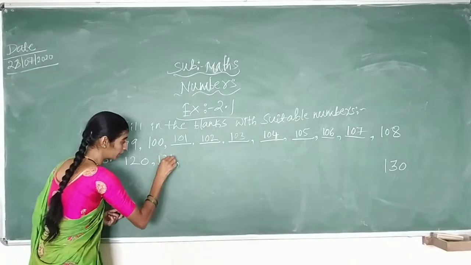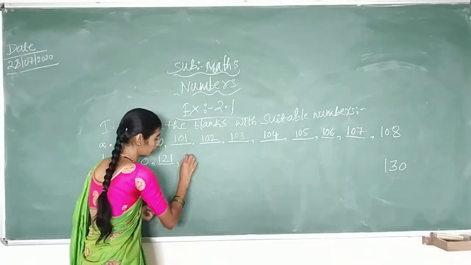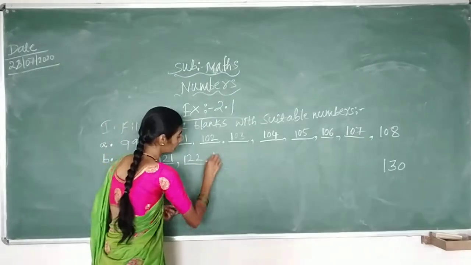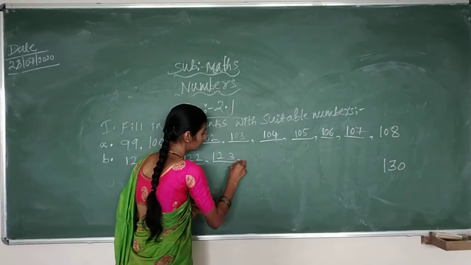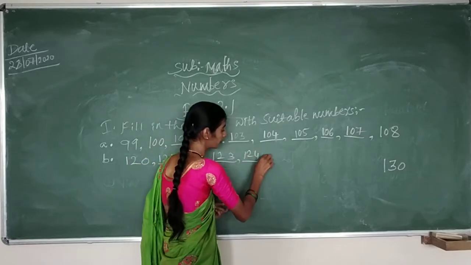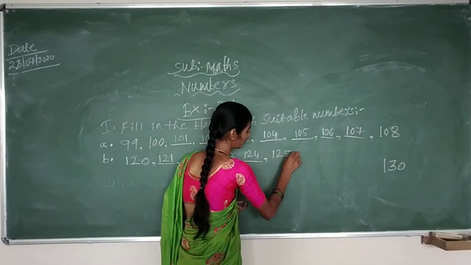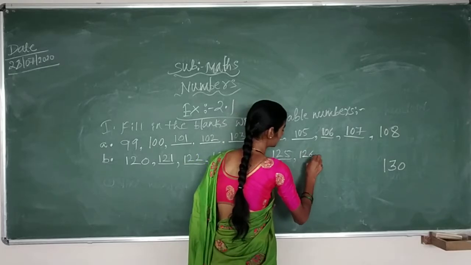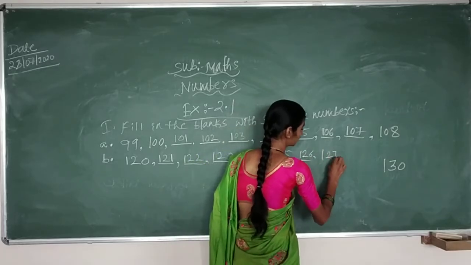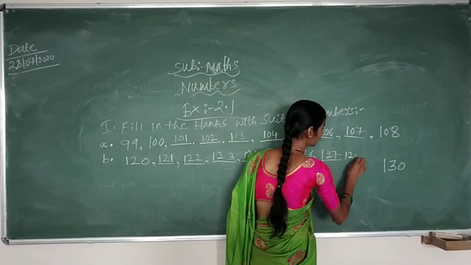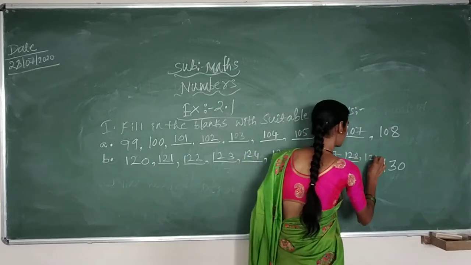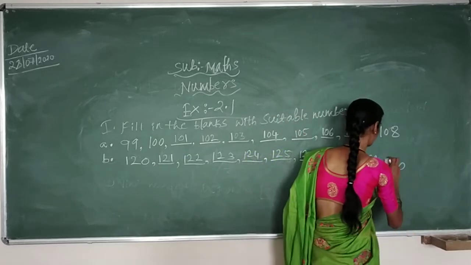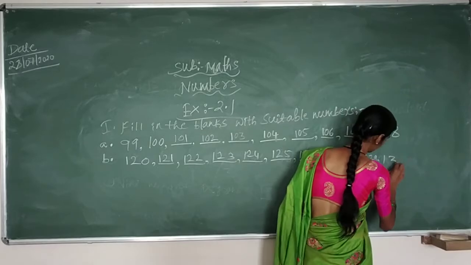You can read it as 120. Again then 121, 122, 123, 124, 125, 126, 127, 128, 129. So last is 130.